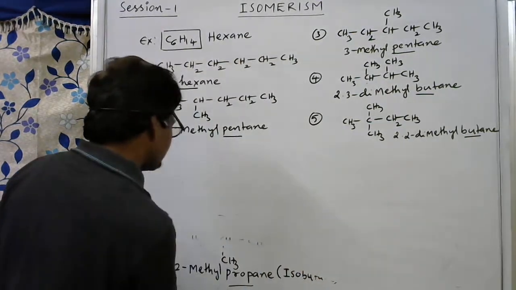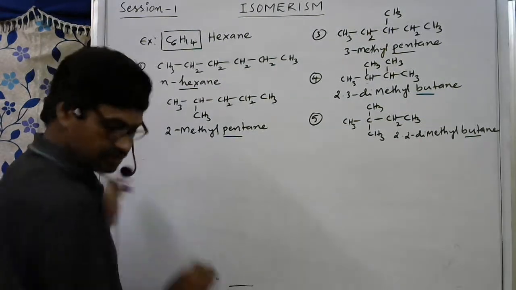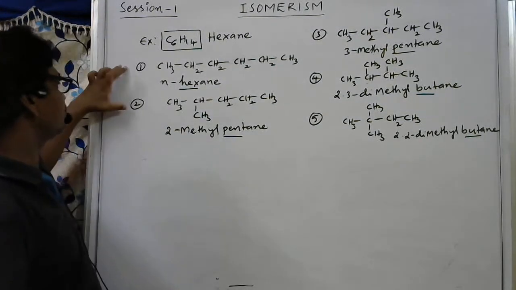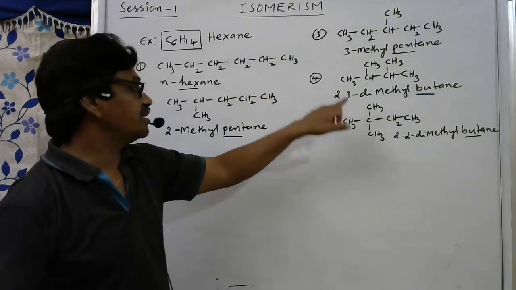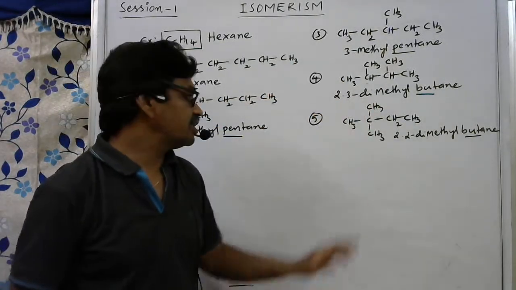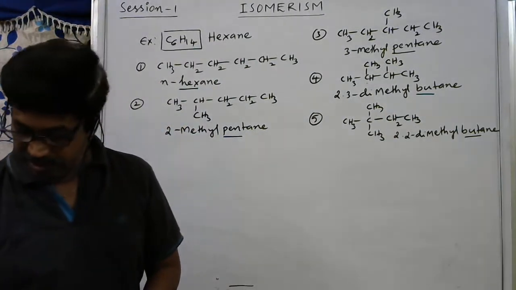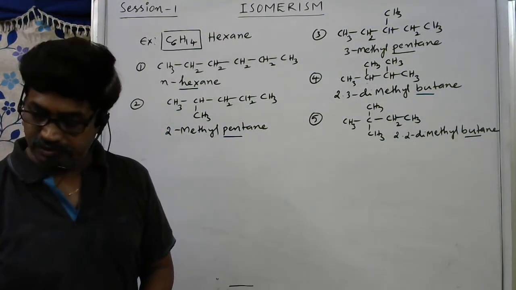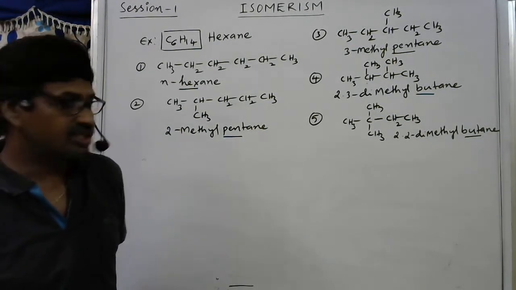For C6H14, 5 isomers are possible: n-hexane, 2-methyl pentane, 3-methyl pentane, 2,3-dimethyl butane, then 2,2-dimethyl butane. These are the 5 isomers for hexane.